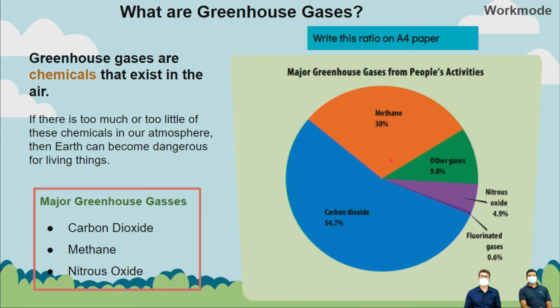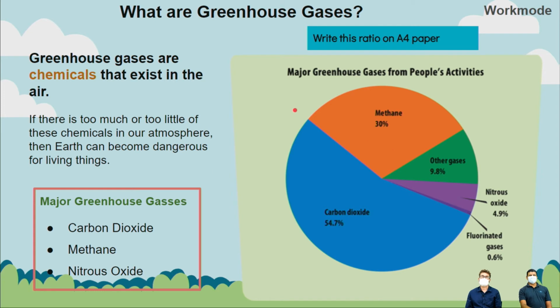Okay, so here you have a pie chart. The greenhouse gases are chemicals that exist in the air. We want you to copy this pie chart on the right. You can draw it behind your thinking tool, and you draw it exactly the same. So you have 30% of methane, then carbon dioxide, and then other gases.